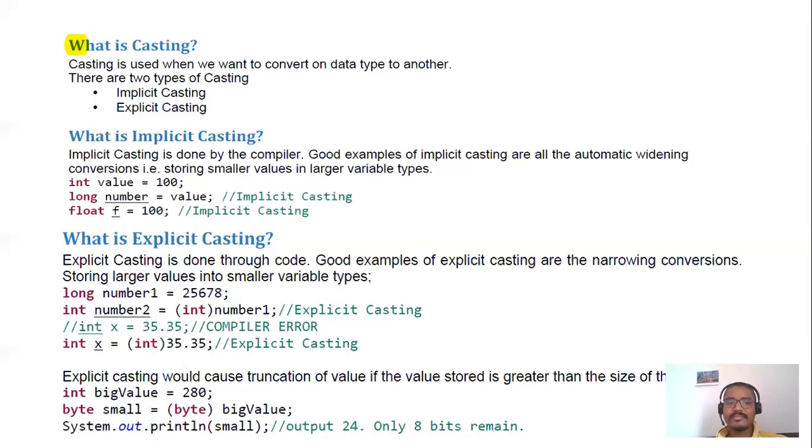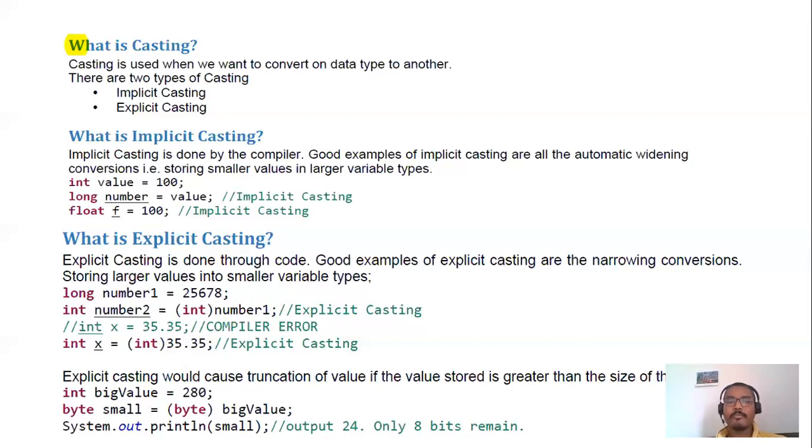Explicit casting can cause truncation of the value if the value stored is greater than the size of the variable. For example, here I have an int bigValue equal to 280, and I'm trying to store that int value into a byte, which is small. The byte range is always smaller than the int data type range.